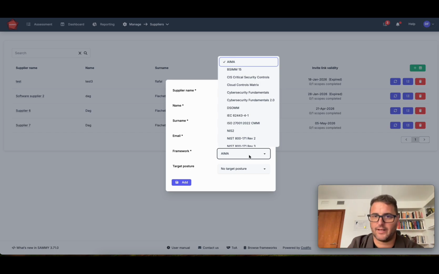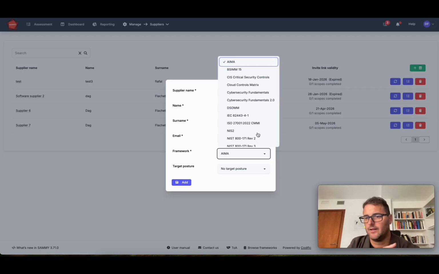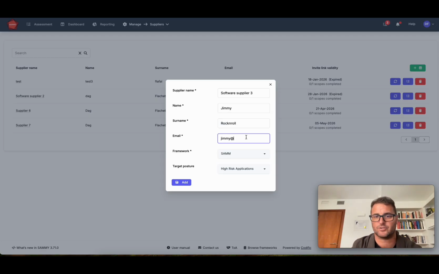What am I going to ask them to fill out? Now I'm going to ask them to fill out based on one of the frameworks that I have, which can be a standard framework or a custom framework I created, which I'll come back to in a little while. And with that also a target posture. And with the target posture, this is the bar to which we hold them. And the target posture allows you also to eliminate questions. So if the target on a certain question is 0, it won't appear in their assessment. So then it becomes a subset of the framework.